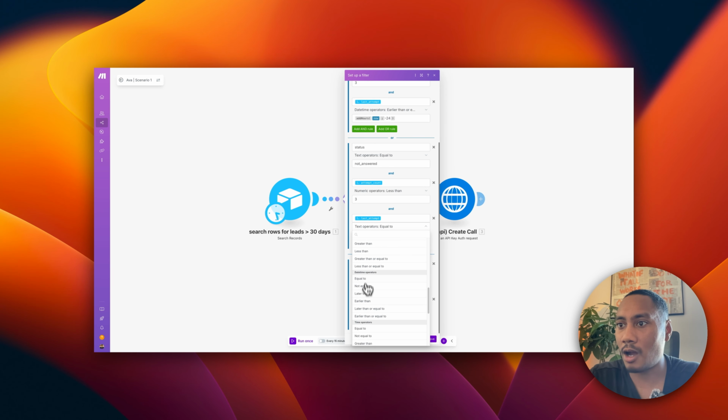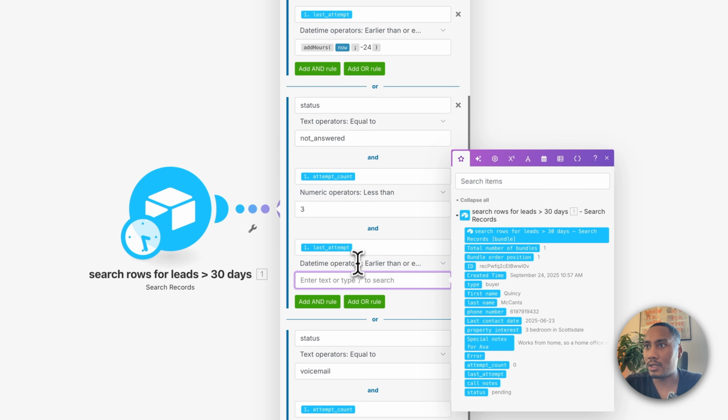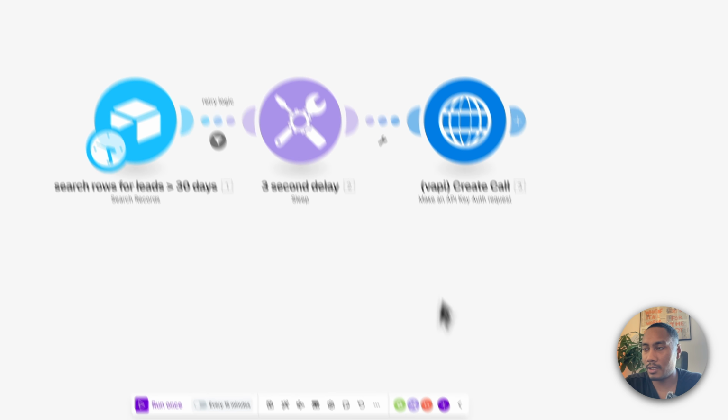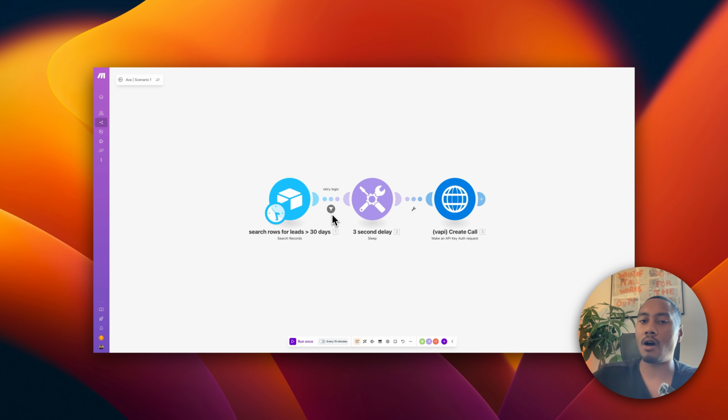Date time operator earlier than or equal to, and then we can paste in this. Okay, let's hit save. And there we have our retry logic set up. So we're going to call the lead for a number of 3 attempts. Then we are going to set the lead as a cold lead if we reach the maximum number of attempts and we have not been able to get all of them. So now the last thing to do is to just map out the data points in the Airtable